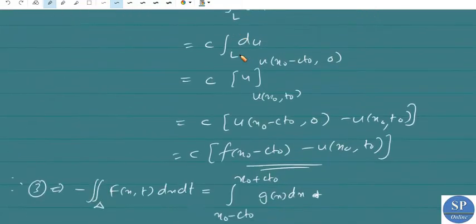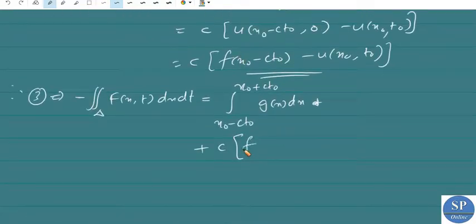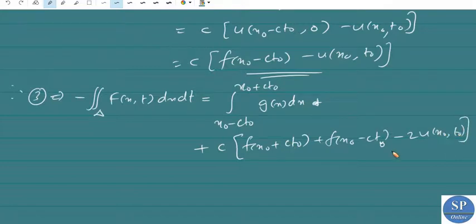So we have f of x naught plus c t naught plus f of x naught minus c t naught, minus 2 into u of x naught comma t naught. From this, our aim is to find the value of u.